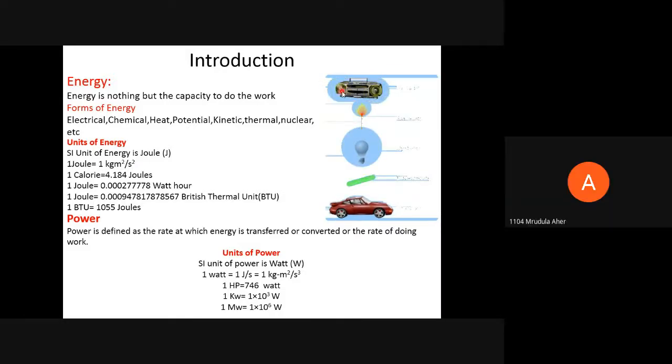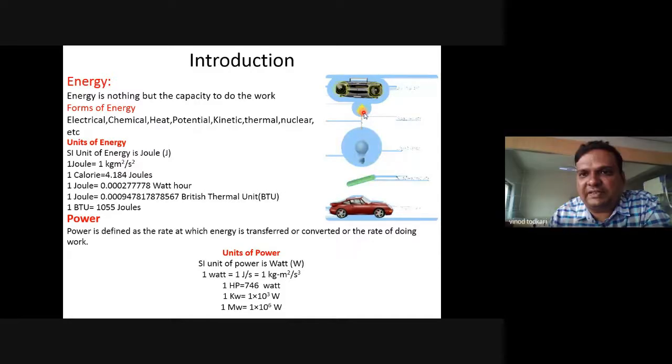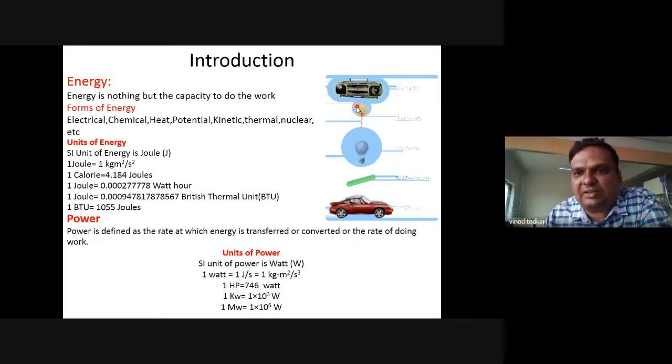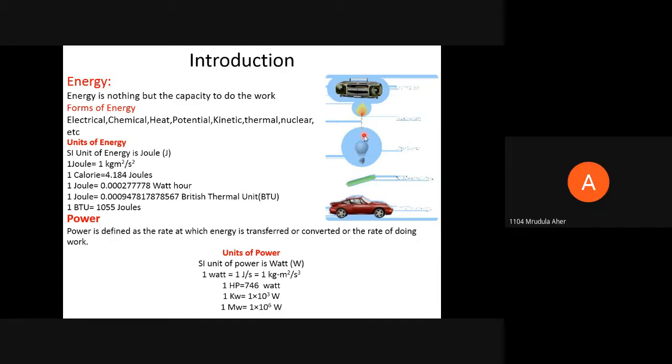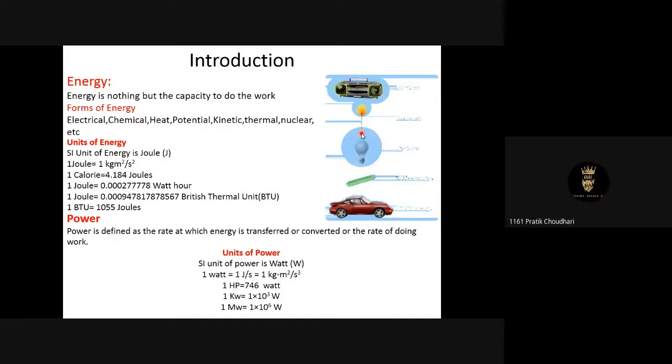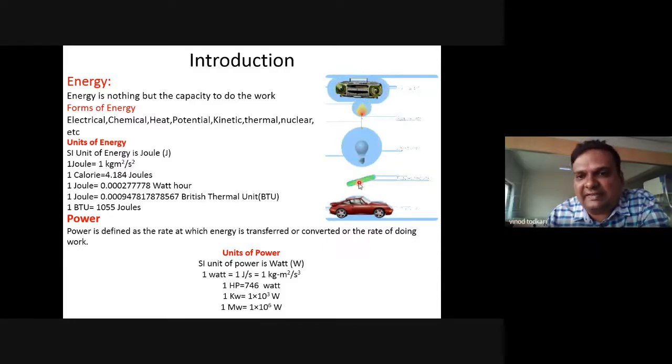Sound energy. Very good. Which kind of energy is here? Heat energy. First answer is correct. Tell me about the second. Which kind of energy is here? Heat energy. Excellent. It is heat energy or thermal energy. Which kind of energy is here? Light. See, electrical energy is the input to the lamp. What is the output energy that you are seeing? Light energy. Excellent. Input is electrical energy, output is light energy. Very good.